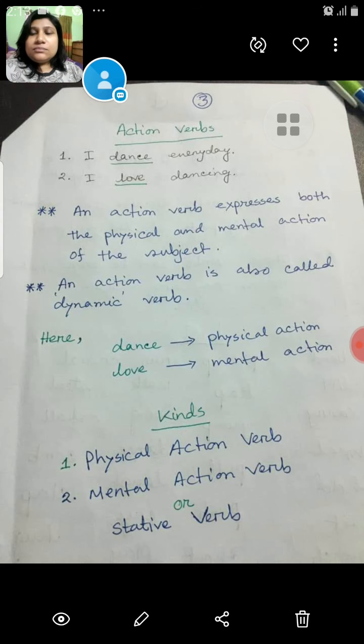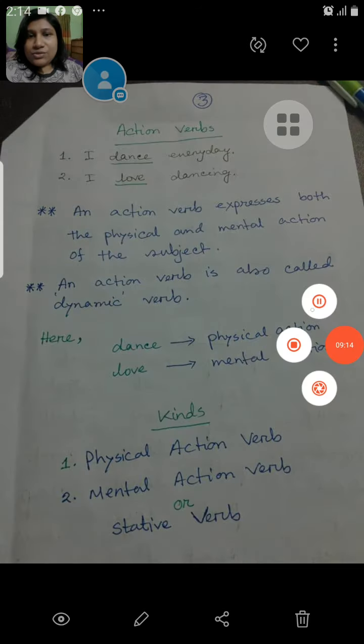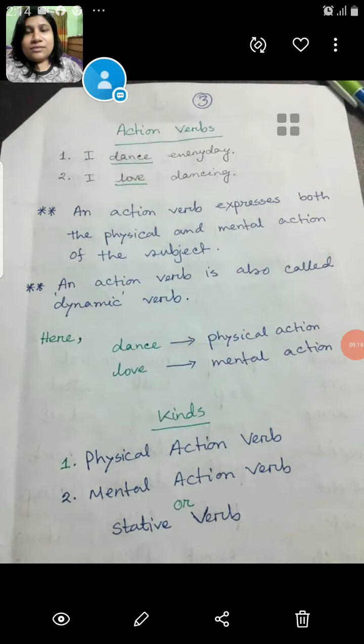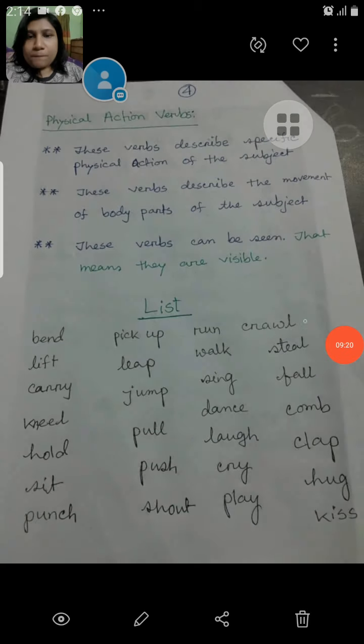So here dance is a physical action verb, love is a mental action verb. The kinds of action verbs: physical action verb, and mental action verb, or stative verb. I have already told you two or more times that mental action verbs are also called stative verbs. Aren't they interesting? I think learning verbs is very interesting.